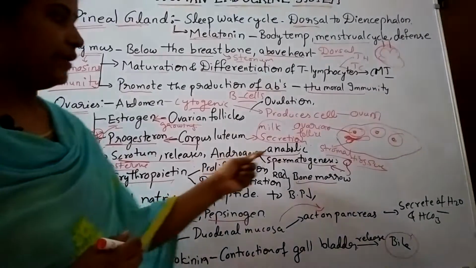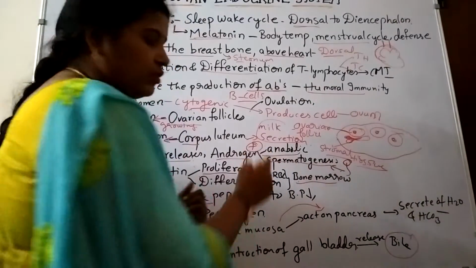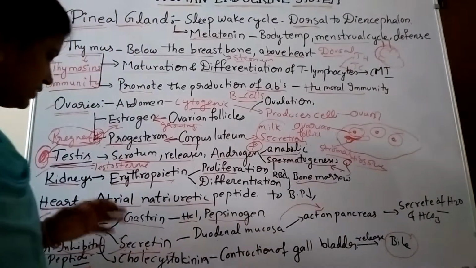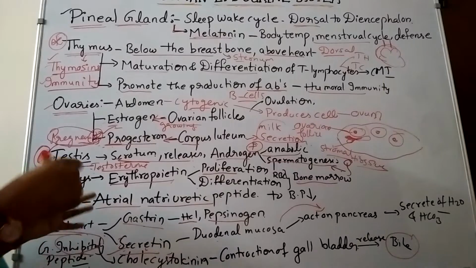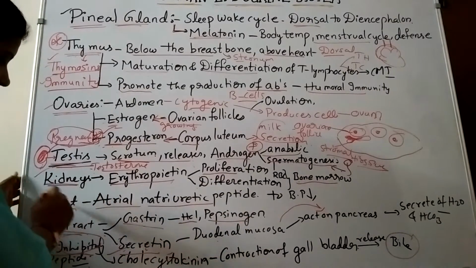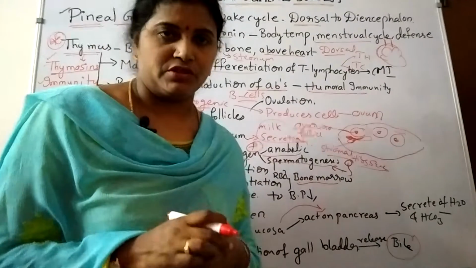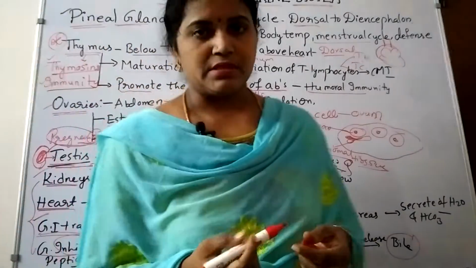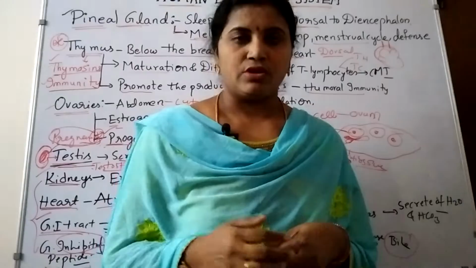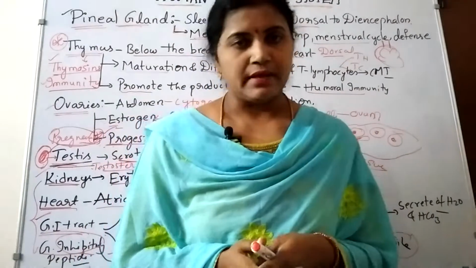So they are anabolic in function. Anabolic in function means, very important point, androgens are anabolic, they are responsible for carbohydrate synthesis and protein synthesis. And these are the hormones secreted, apart from the endocrine glands, by the heart, gastrointestinal tract and kidneys. These three also release hormones in our body for vital functions like production of RBC, releasing of hydrochloric acid, and bicarbonate ions, which play a very important role during digestion.